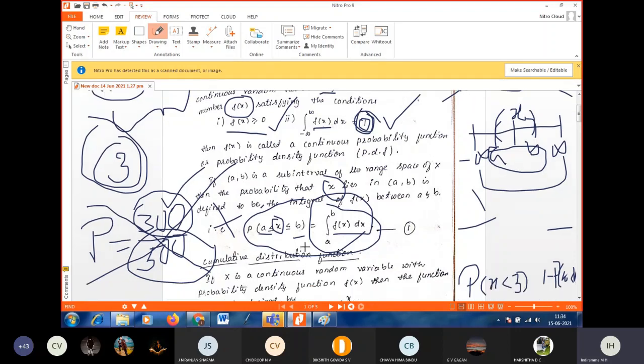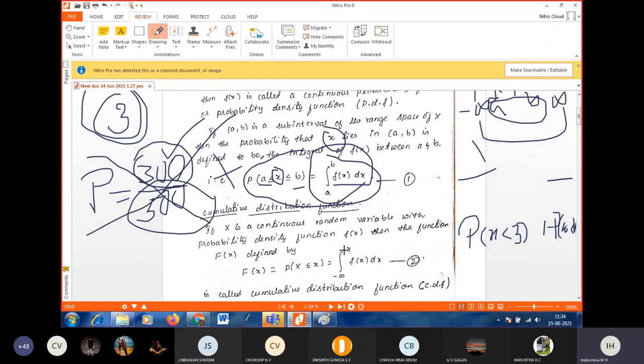Next, this is also a very important concept, and we are going to use it in solving the problems. It is called the cumulative distribution function. So the cumulative distribution function means, if capital X is a continuous random variable, continuous meaning it can take any value between two values, with the probability density function f of x.